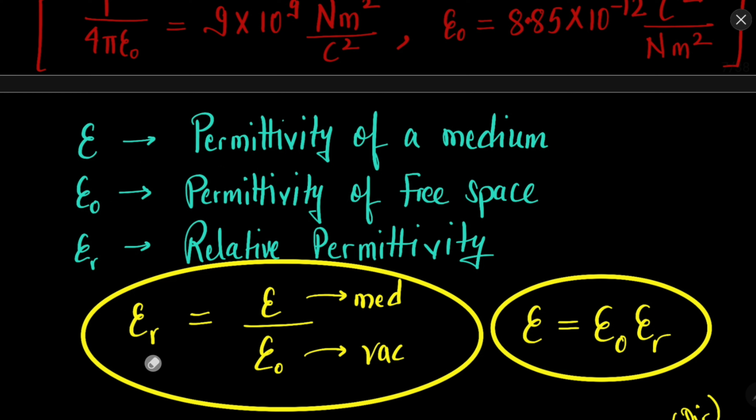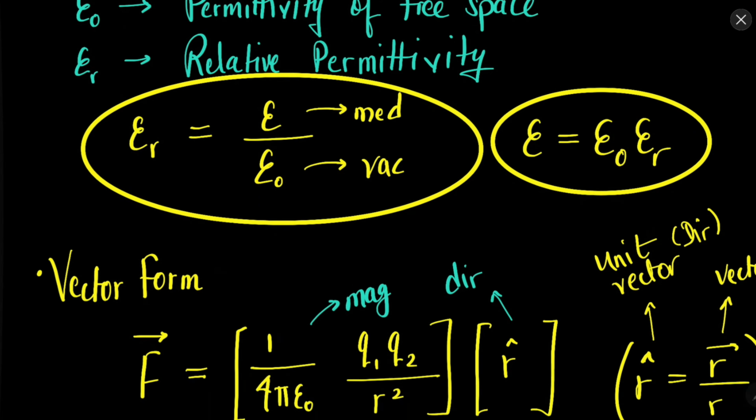So what is relative permittivity? When we discuss the permittivity of any medium with respect to vacuum, when we compare with the vacuum, then we call it the relative permittivity. The vacuum permits the electric field the most, and metals are the materials which do not permit the electric field to pass through at all. So this epsilon is the permittivity, that is, how much electric field can go.